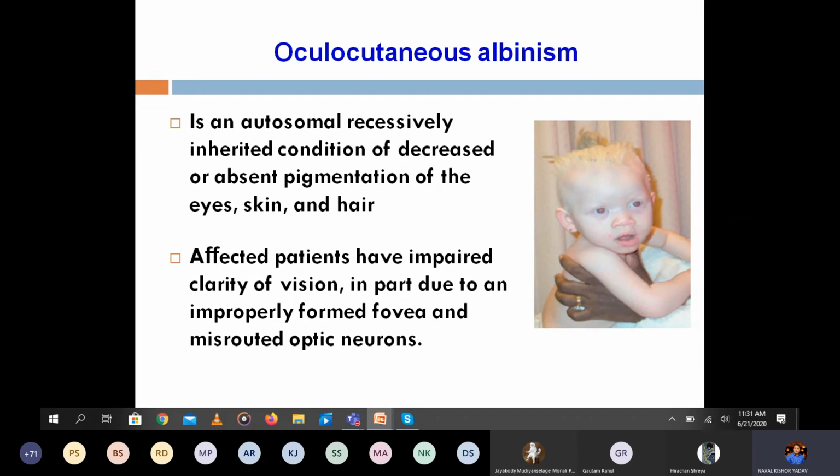There is no clear vision in a person suffering from oculocutaneous albinism. It is an autosomal recessive disorder with decreased melanin in the eye, skin and hair. This is what children suffering from oculocutaneous albinism look like.